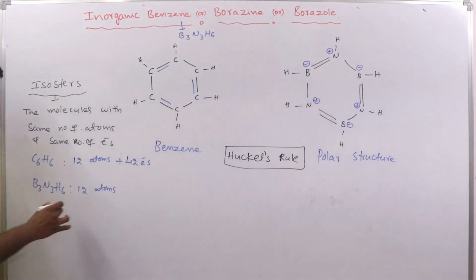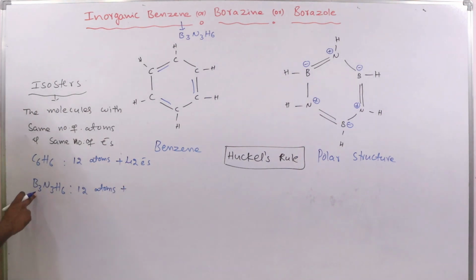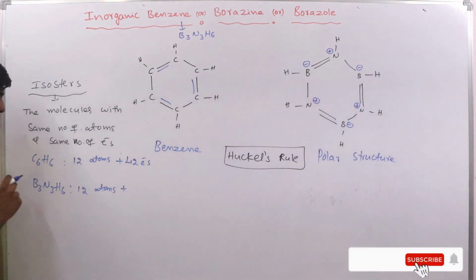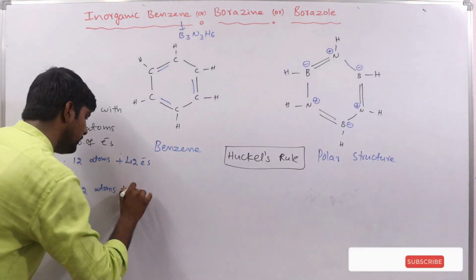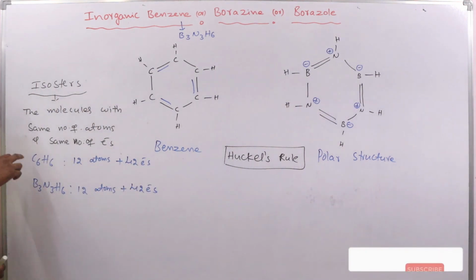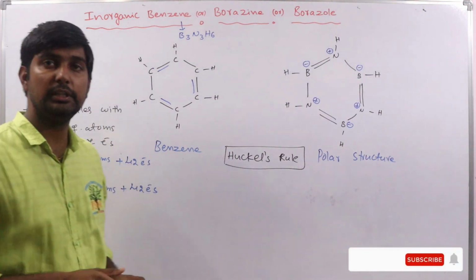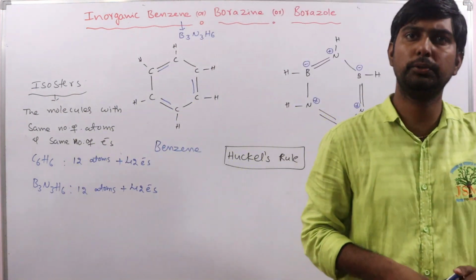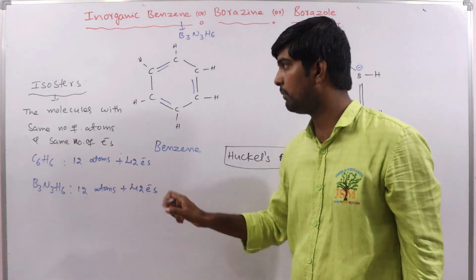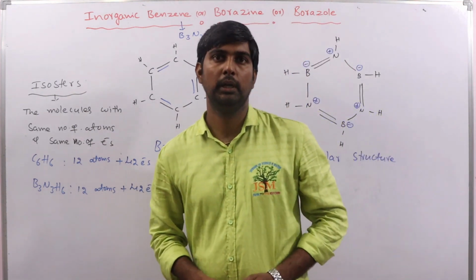And in inorganic benzene also, each boron atom has 5 electrons, so 5 into 3, 15. Each nitrogen has 7 electrons, 7 into 3, 21, plus 15, 36, plus 6. So here also we have 42 electrons. That's why benzene and inorganic benzene are considered isosters, because of an equal number of atoms and an equal number of electrons. Clear?